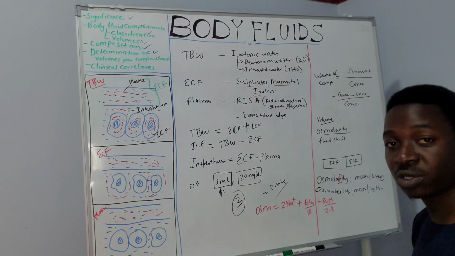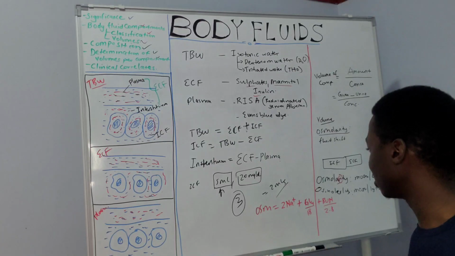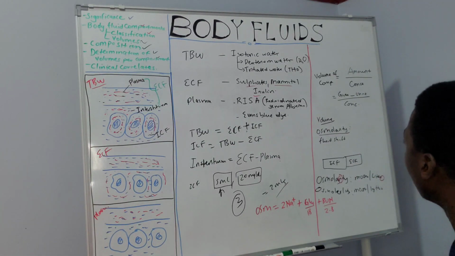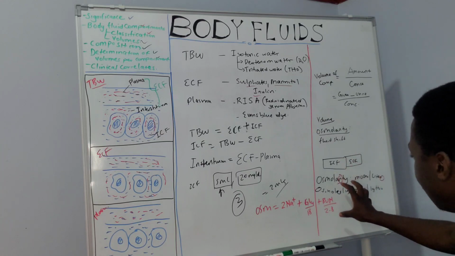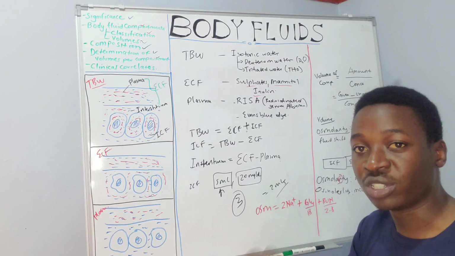Same thing with blood urea nitrogen, divided by 2.8 to convert it to the standard units for osmolarity, which are milliosmoles per liter. Okay, so this is something about osmolarity to remember. We said it determines the direction of fluid shift.